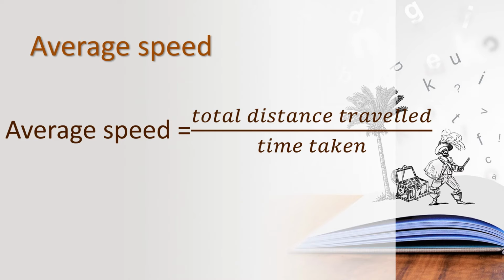If your car is moving in traffic, first of all it starts with a high speed, and then if there is a red traffic signal it will stop, and then again it will move, faster or slower. There is more chance, children, so we are introducing a new term called average speed. How will you find this average speed? We should calculate the total distance traveled upon total time taken. Can you all understand, children?